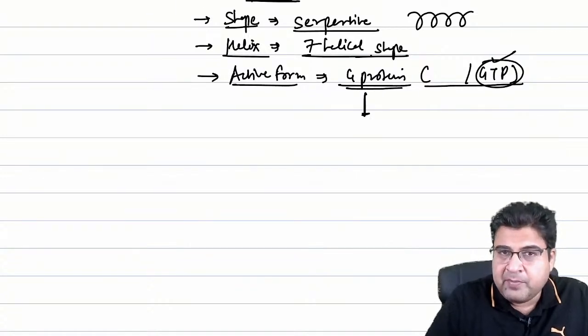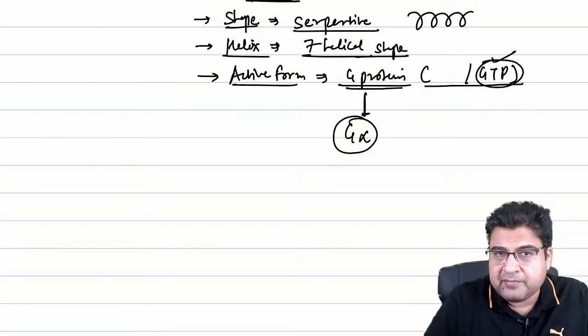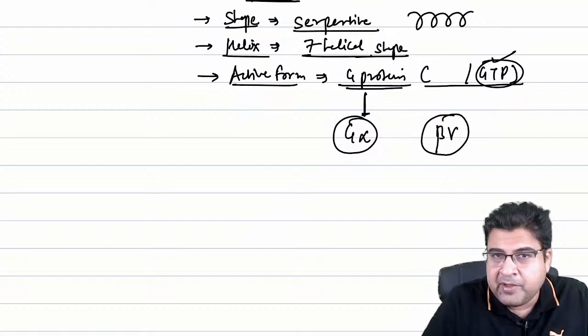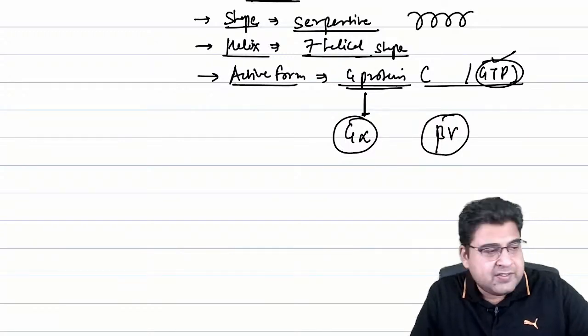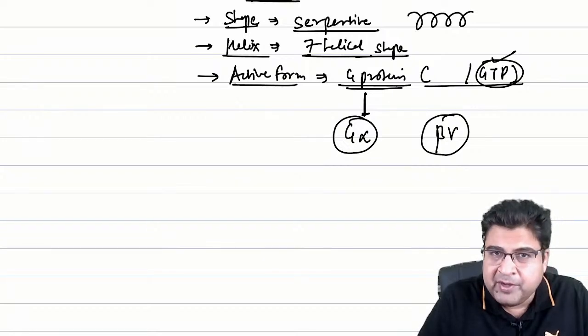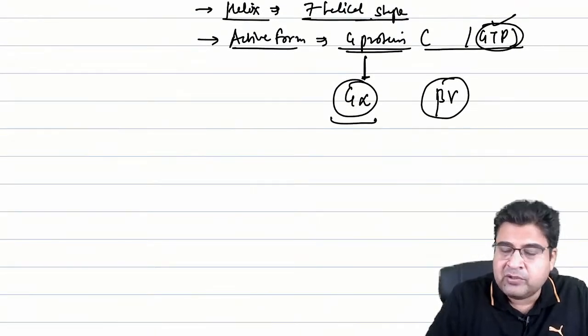Now when this receptor becomes active, the active form is G alpha. So G alpha gets separated from the beta gamma. Beta gamma is not important for the exam, so we don't study beta gamma in detail. We only concentrate on the G alpha.